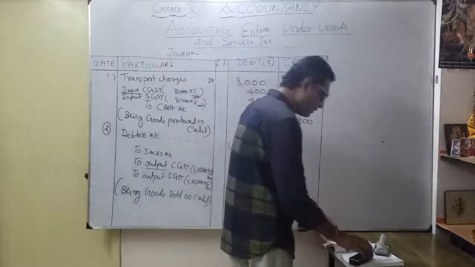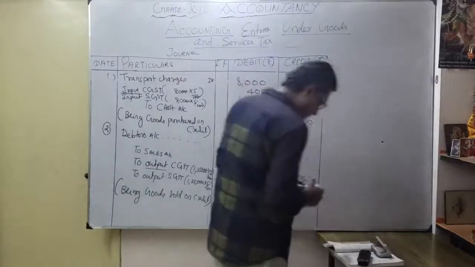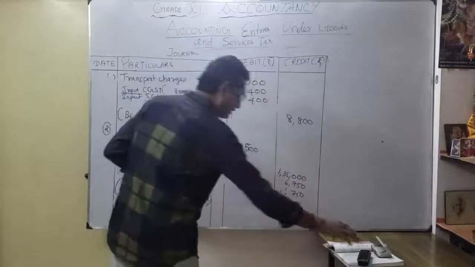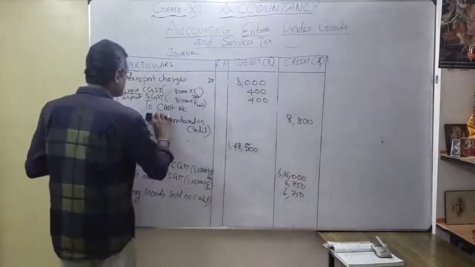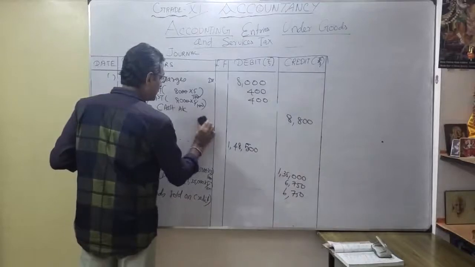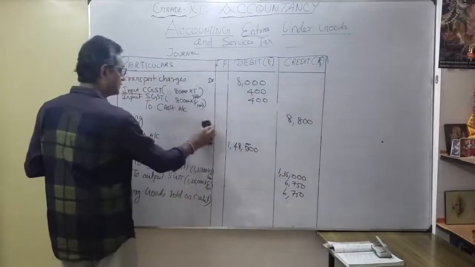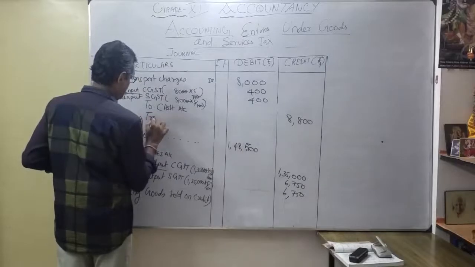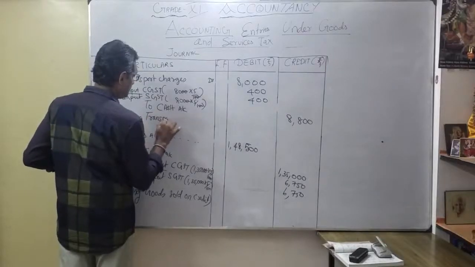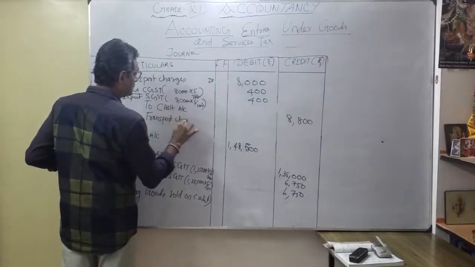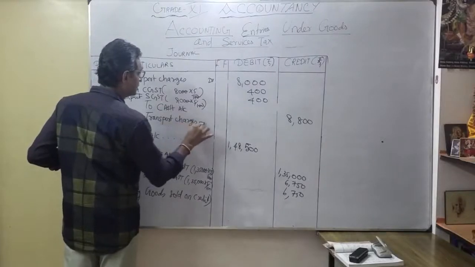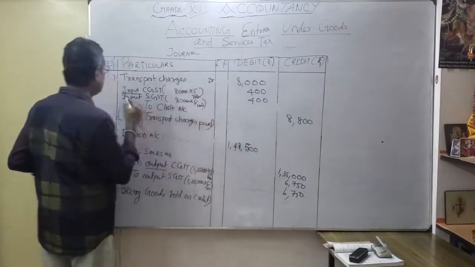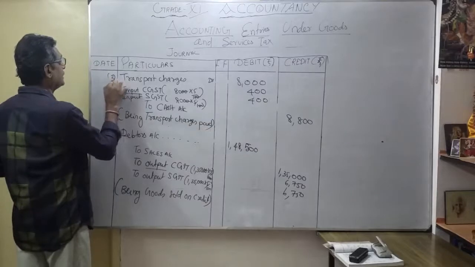Okay, that's what the information they given. So narration you want to do. Narration very important. Being transport charges paid. Okay. That's what our third entry.